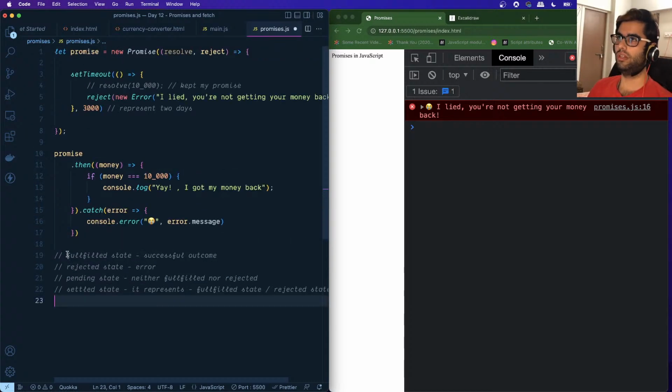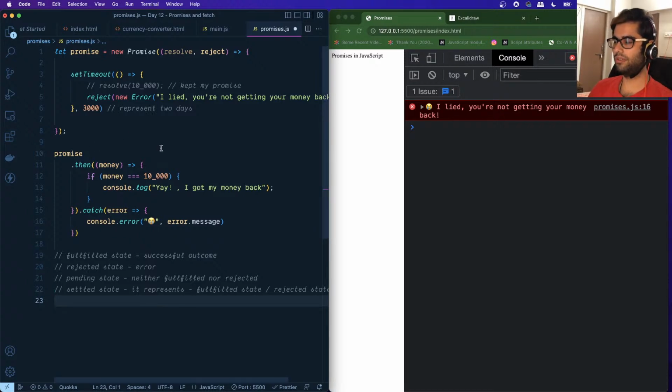So there was a doubt in the chat: can you repeat promise once again? I'll cover that in the doubt session right after the class. And then: when will the catch function execute if the promise is not resolved? Will it take errors in the chaining of promise resolve? I did not get the second part.